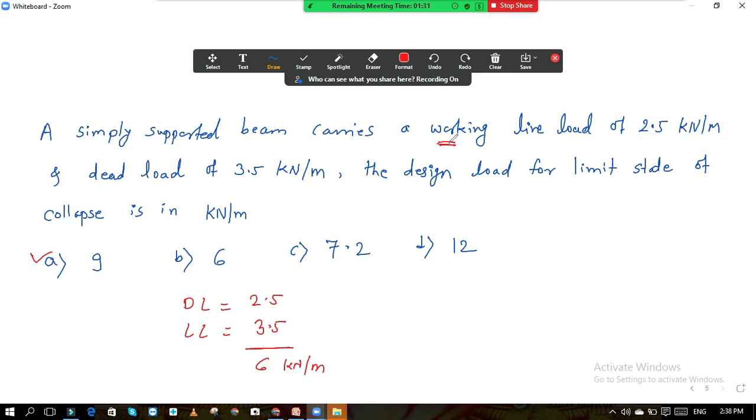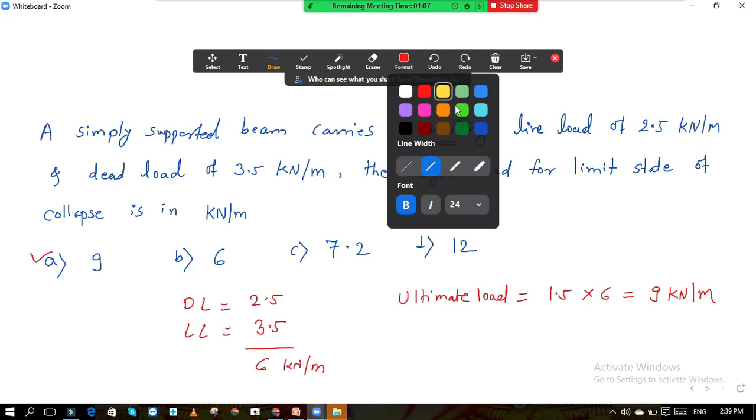They have told us it is working live load and working dead load. In limit state we take ultimate load. So ultimate load is equal to 1.5 into 6, so it is 9 kilonewton per meter. So option A is the correct answer.